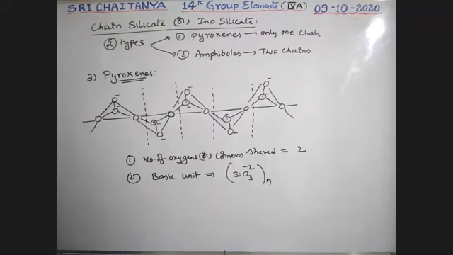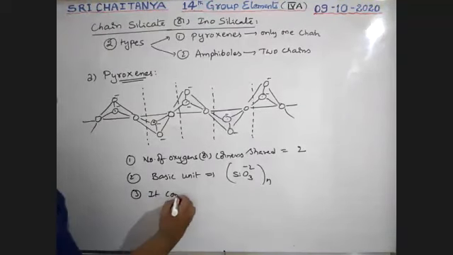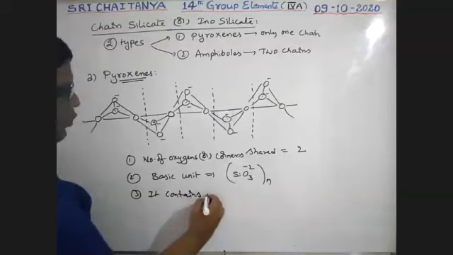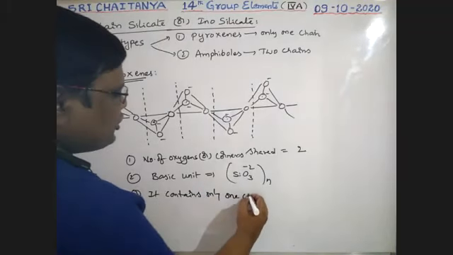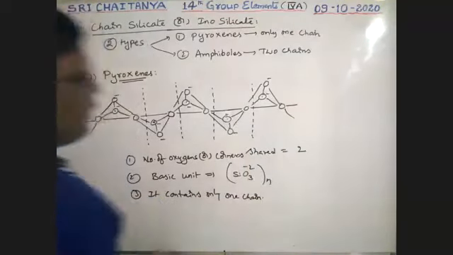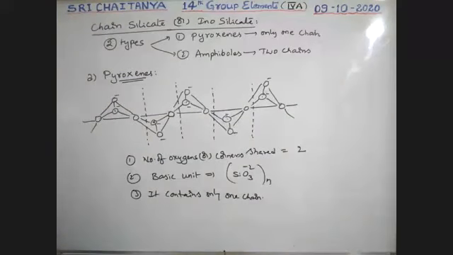Next, how many chains are there? It contains only one chain. Now, examples. That is the first one.